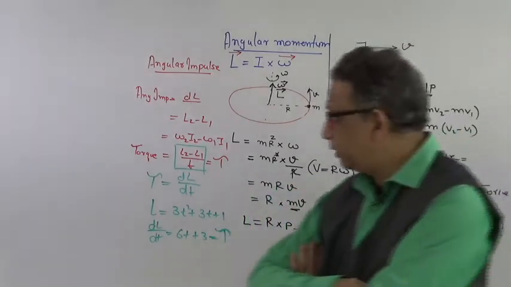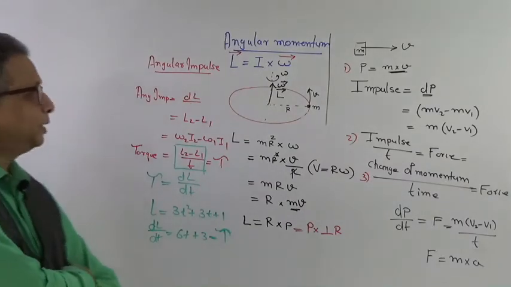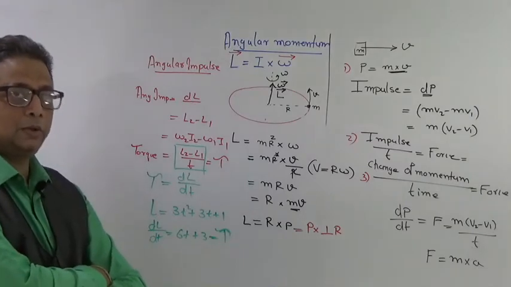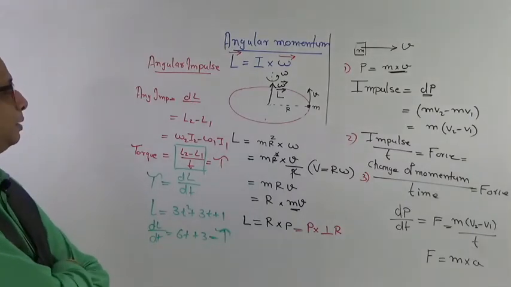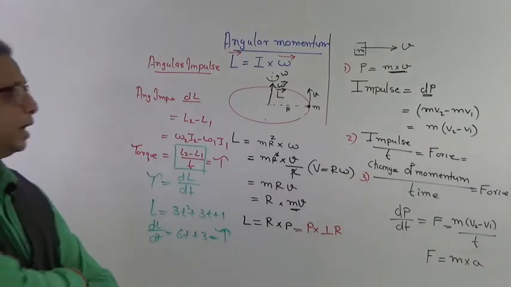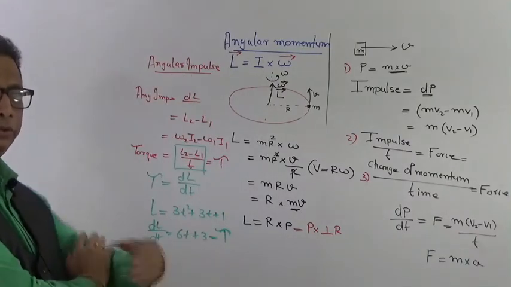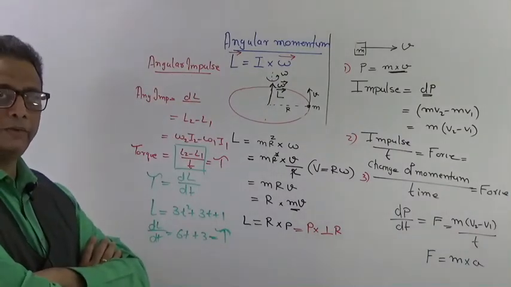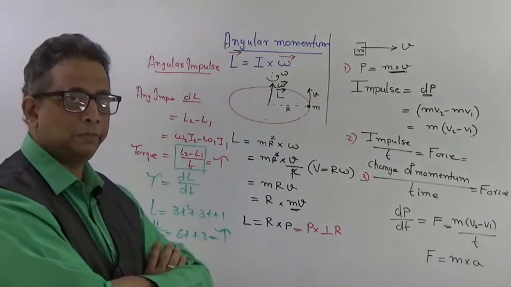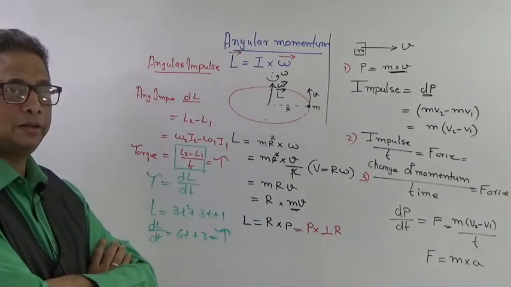So we have understood the new term, angular momentum L, which is analogous to the linear momentum P, which was equal to m into v, whereas angular momentum is given as I omega. All the equations we used for linear momentum will be applicable for rotational motion also. We had impulse, and we have angular impulse. We had force, which was change of momentum upon time t. So we have torque here, which will be change of angular momentum upon time t.